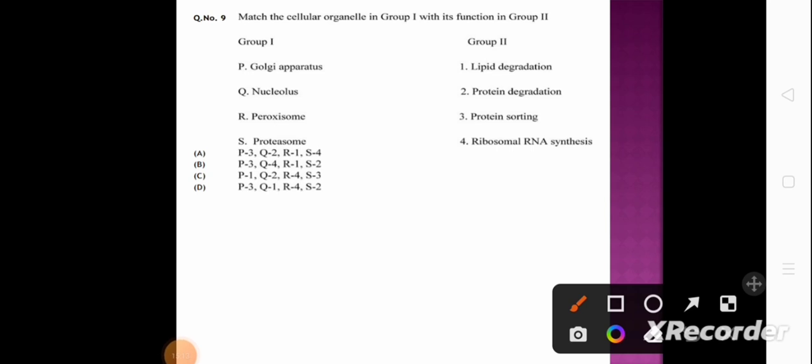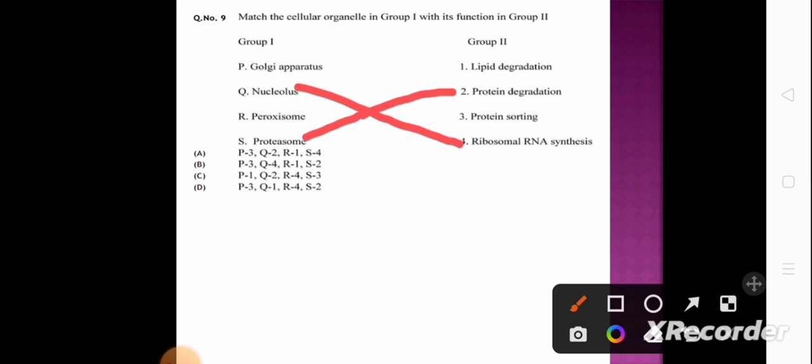So nucleolus helps in ribosomal RNA synthesis, whereas proteasome helps in protein degradation. So Q is 4 and S is 2. It is option B.